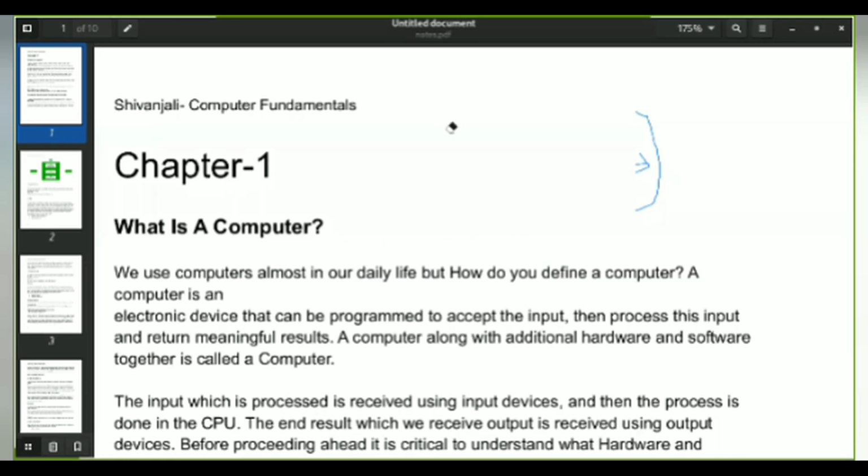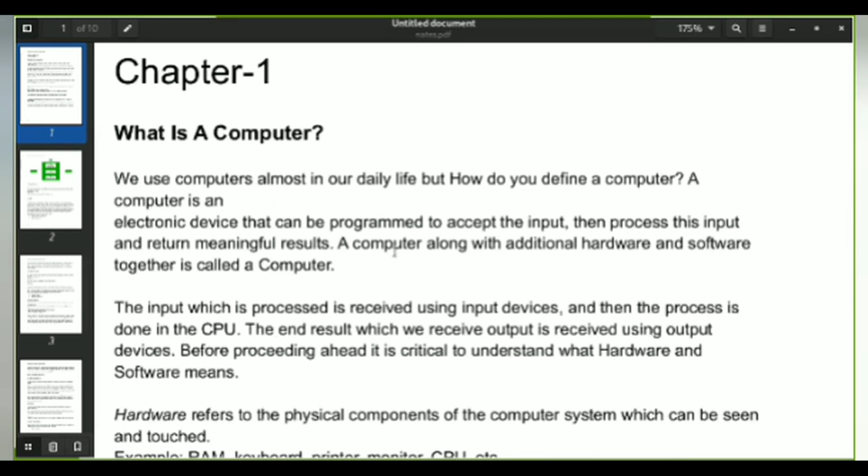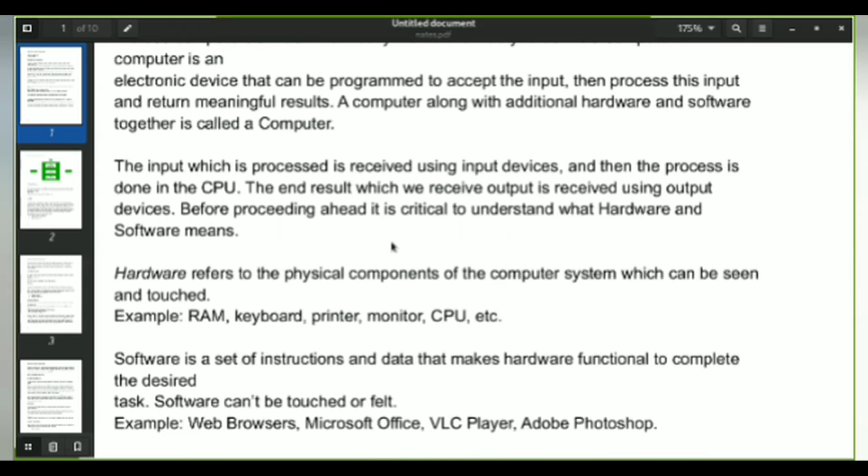Hardware and software. So what do you mean by hardware? I hope everyone, or at least once, you might have opened a motherboard, and what do you find inside a motherboard? There are lots of chips and transistors, or even a RAM. These physical components which you can touch or you can feel are nothing but the hardware. The computer itself is a hardware.